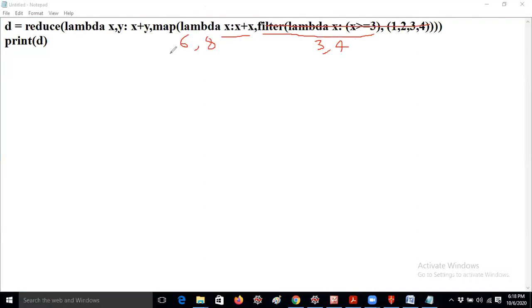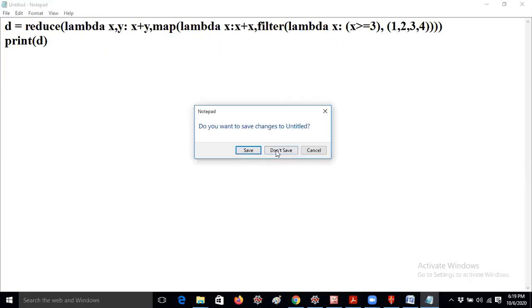Then it will shift to the reduce method. Map is completed now. So you know already reduce method always returns only one value. Here I am taking x y, x plus y. Here you are giving only x plus x, only x. But here you are giving two arguments, because these are not a single value. So that's the reason it is taking x y, x plus y. It is x now, it is y now. So 6 plus 8, 14. That is the answer, 14. So absolutely that is the correct answer now. So this concept is completed, and I would like to tell you one more thing, guys.